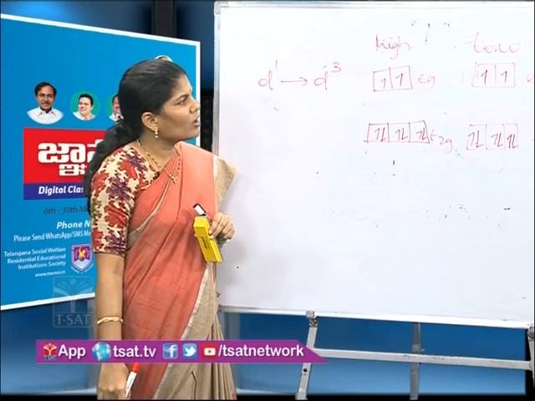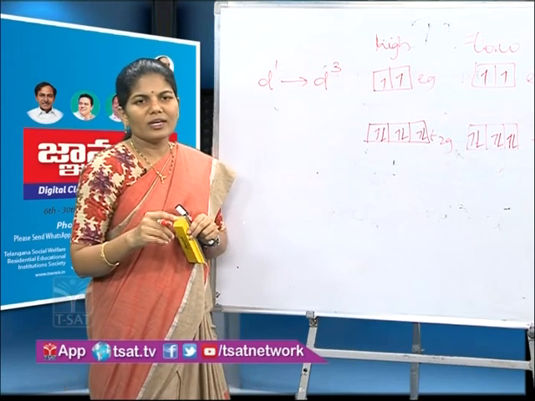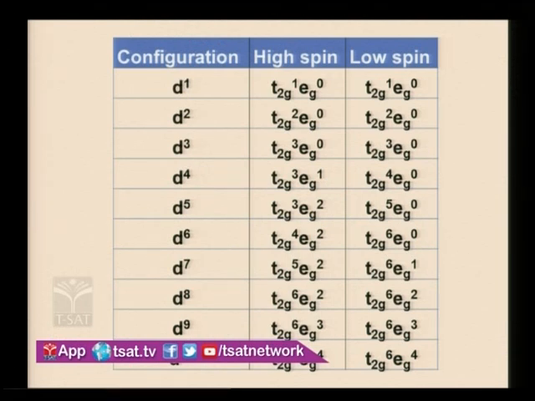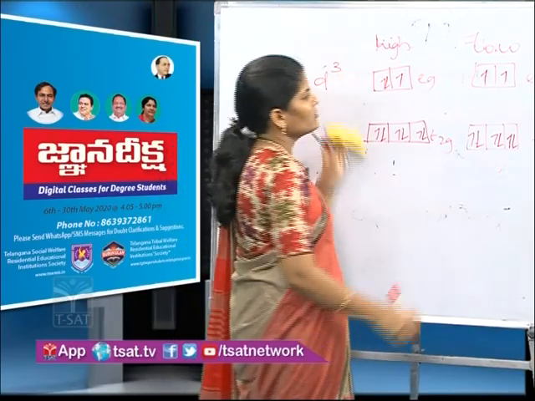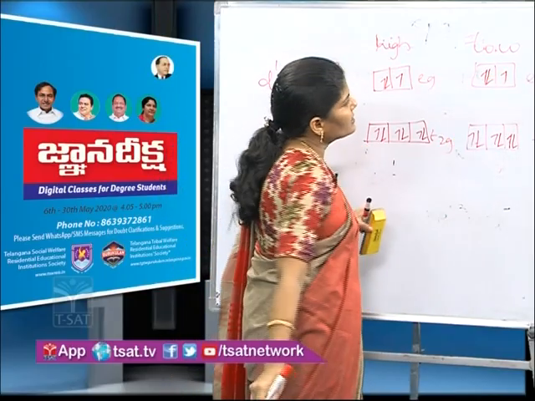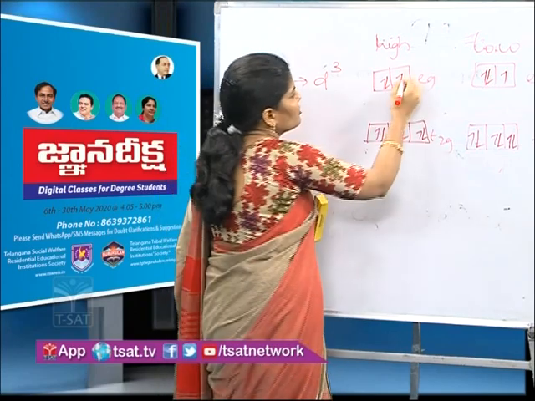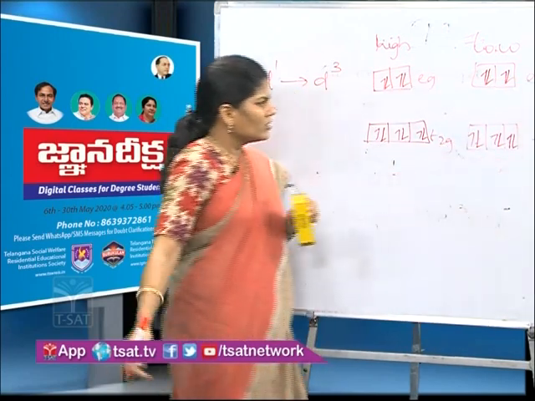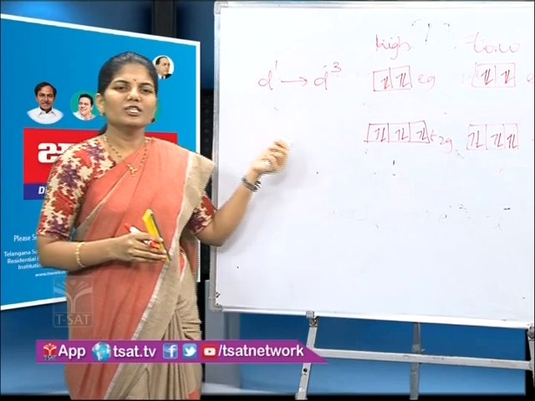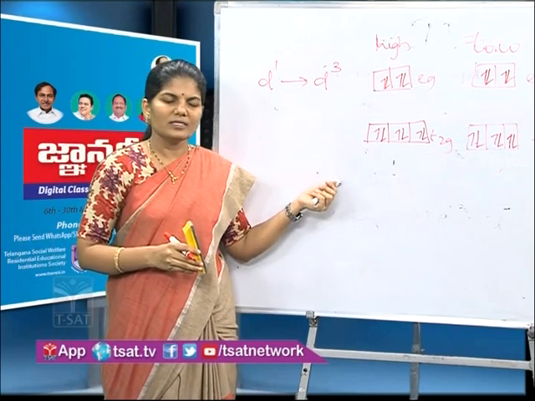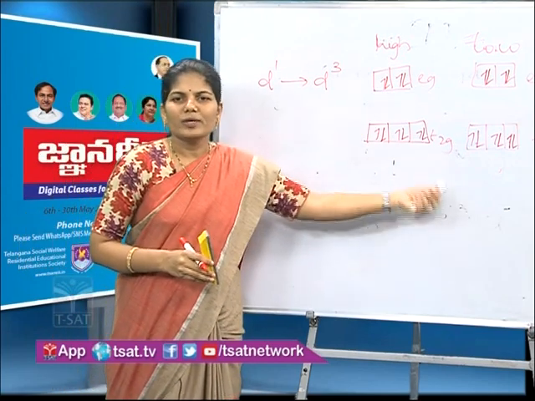The D9 configuration and D10 configuration are the same for both high spin and low spin complexes. That means in D9, the 9th electron will be arranged in EG in case of high spin, and it is arranged in EG in case of low spin. The 10th electron also. So in this way, distribution of the electrons takes place in high spin and low spin complexes.